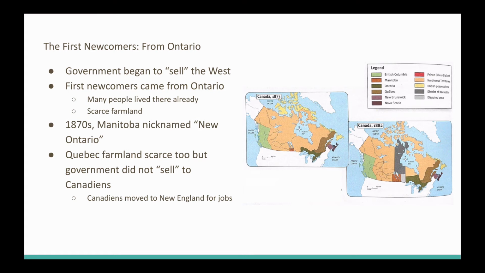West we go. There are so many people from Ontario that head west that Manitoba, in the 1870s, was nicknamed New Ontario. They're very creative with their names, aren't they?